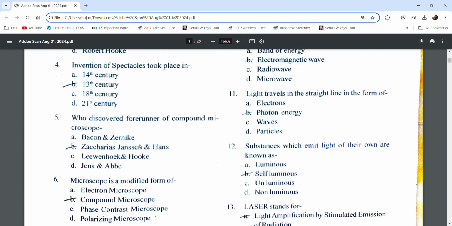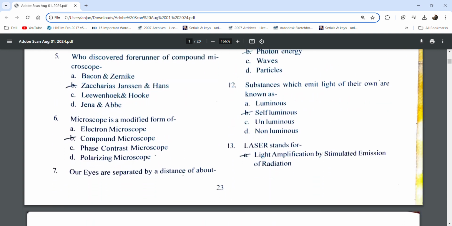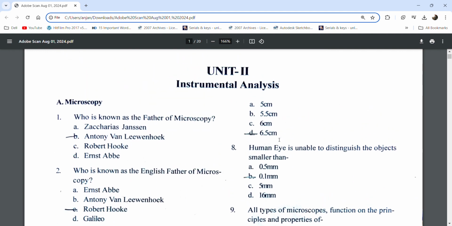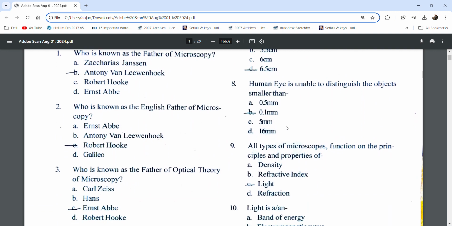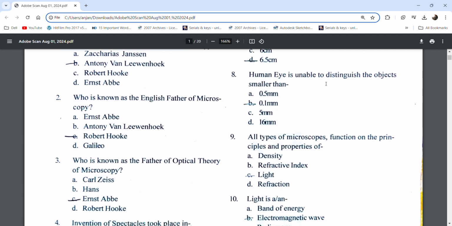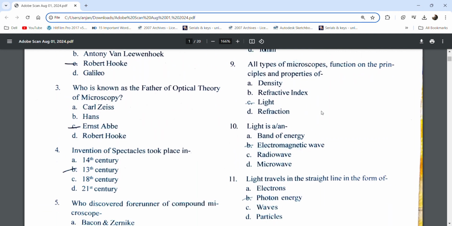Who discovered the compound microscope? Janssen and Hans. The microscope is a modified form of the compound microscope. Our eyes are separated by a distance of about 6.5 centimeters. The human eye is unable to distinguish objects smaller than 0.1 nanometer.